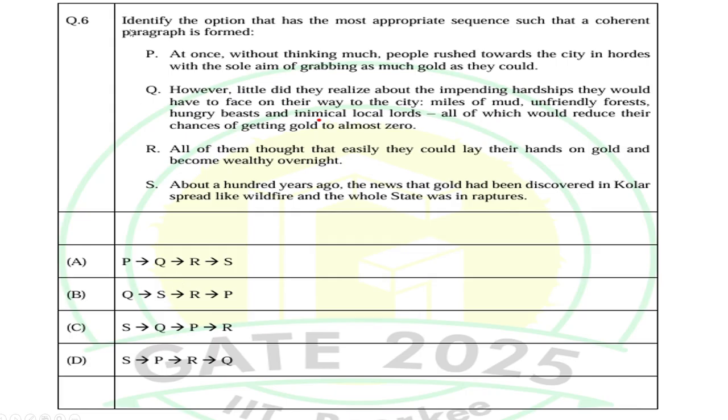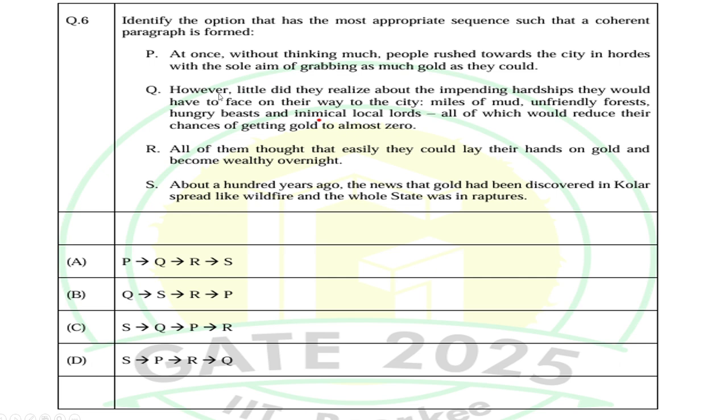Next question. Identify the option that has the most appropriate sequence such that a coherent paragraph is formed. P: At once, without thinking much, people rushed towards the city in hordes with the sole aim of grabbing as much gold as they could.